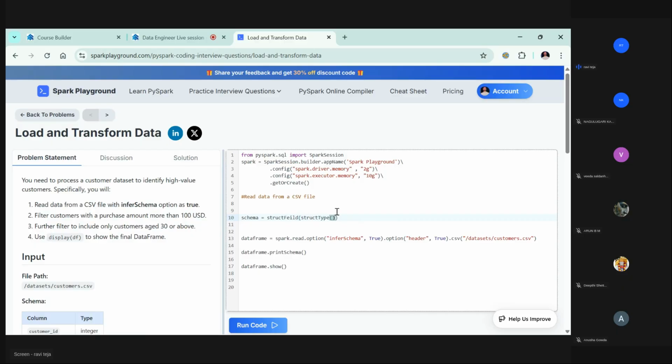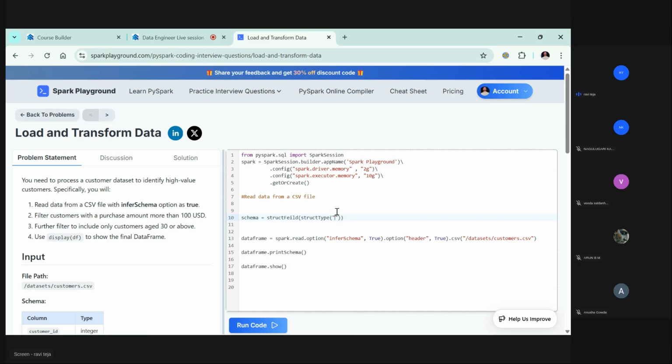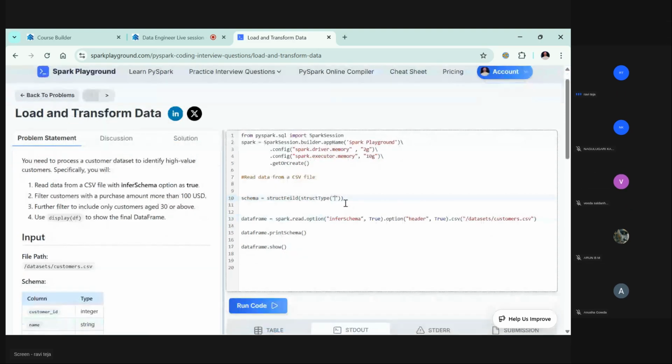Let's say the first column name is customer ID, and the type is integer type, right? And is it nullable or not?